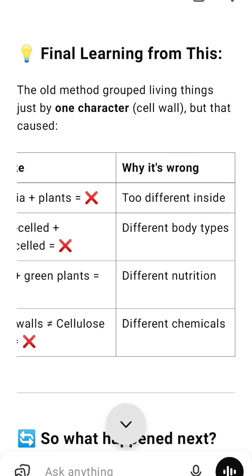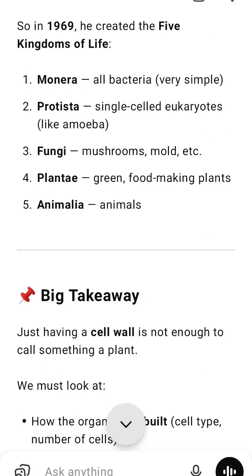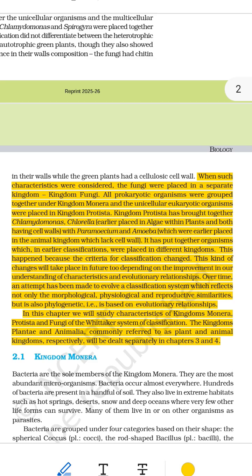Problem 3. Mixed autotrophs and heterotrophs. Autotrophs make their own food using sunlight, photosynthesis. Example: green plants. Heterotrophs cannot make food. They absorb or eat it. Example: fungi. Fungi don't do photosynthesis at all, yet were put in the same group as green plants. Example: like putting a cook and a baby in the same group just because both are in the kitchen.